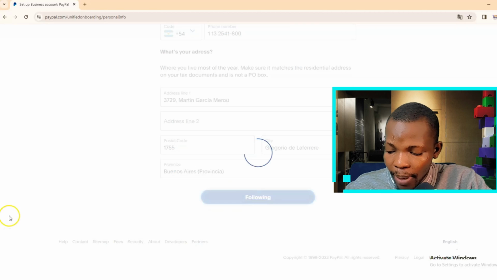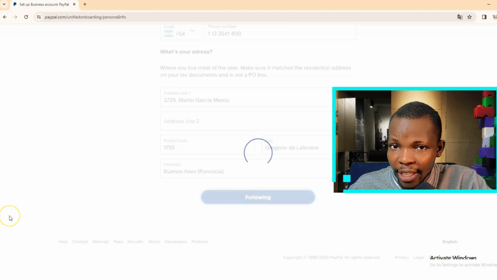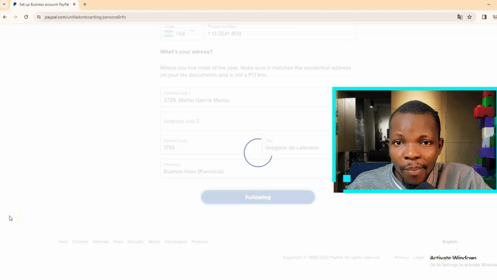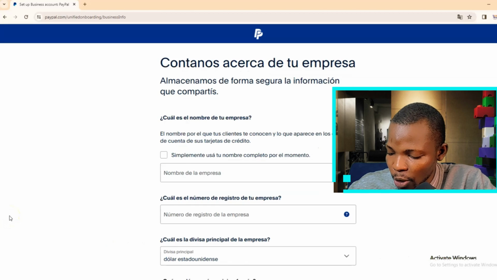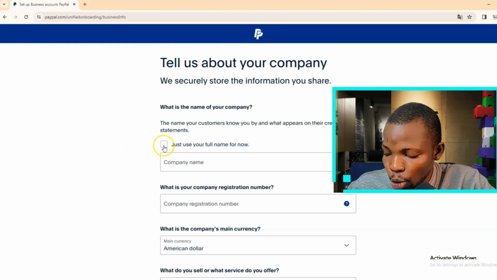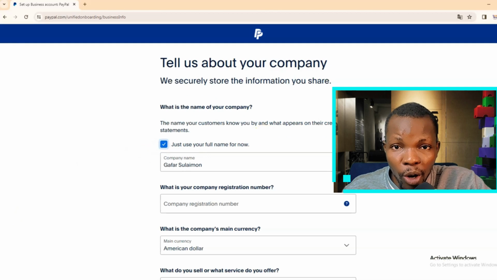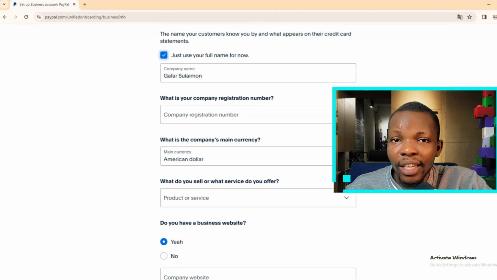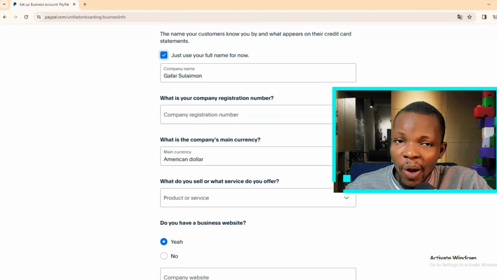Right now on this next page, you are asked to enter your company details, and we all know that we don't have a company in Argentina. So what do we do about that? All you have to do is to just check this box that says you should use your full name for now. After all, if you enter your full name, they won't be asking you for your date of birth or certificate of the fact that you bear that name. All you need is just your ID to verify all of that.